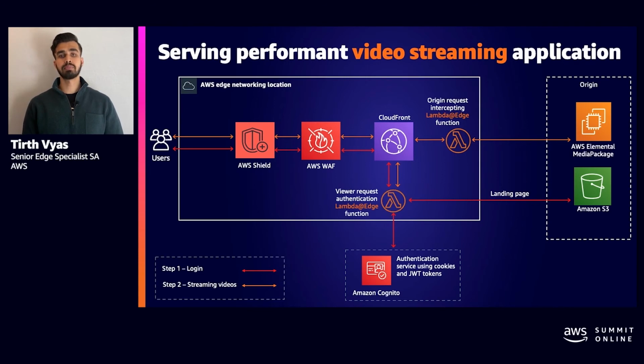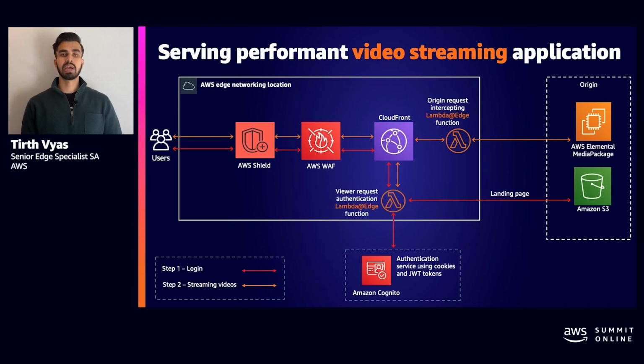This step is represented here via the red arrows. The authorization and authentication mechanism is configured using Lambda at the edge and Cognito in the viewer request event of CloudFront.